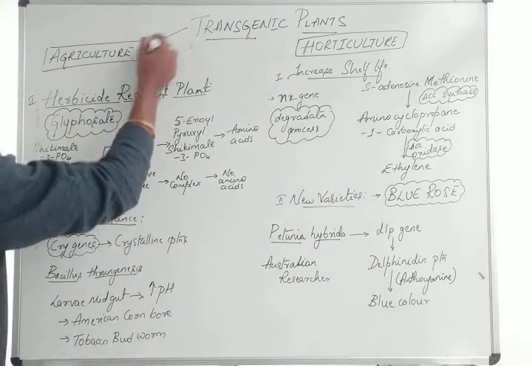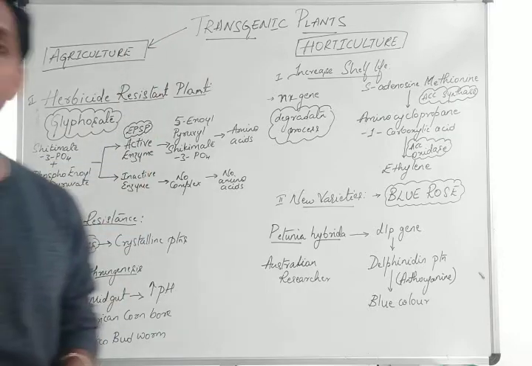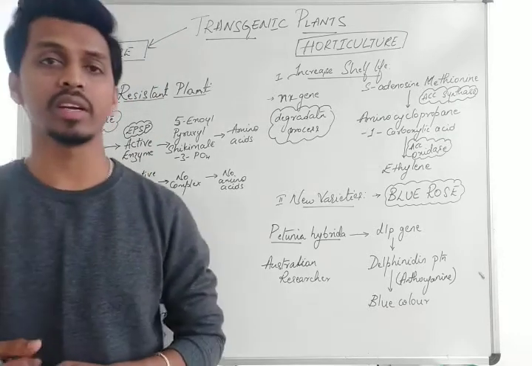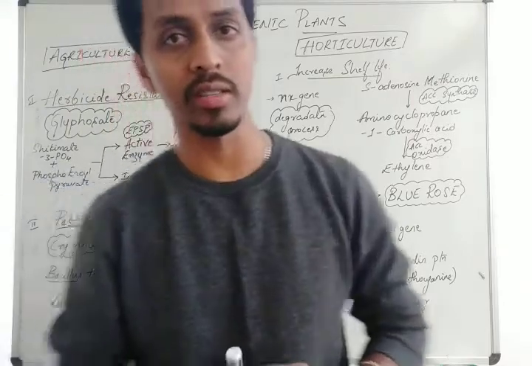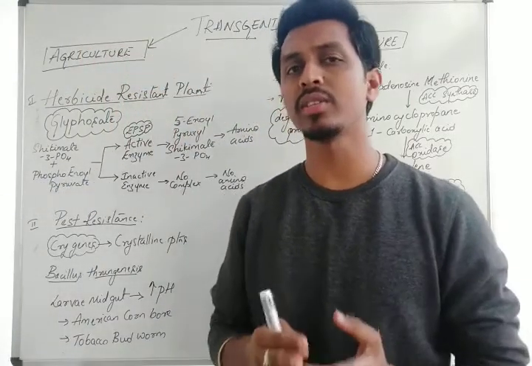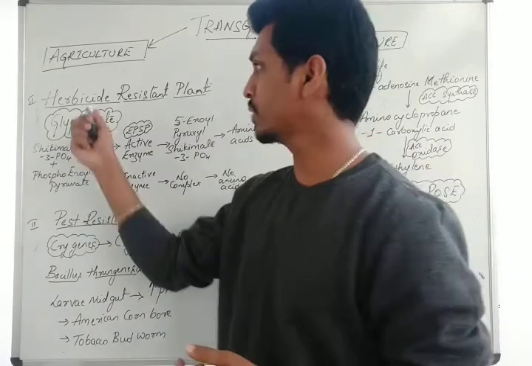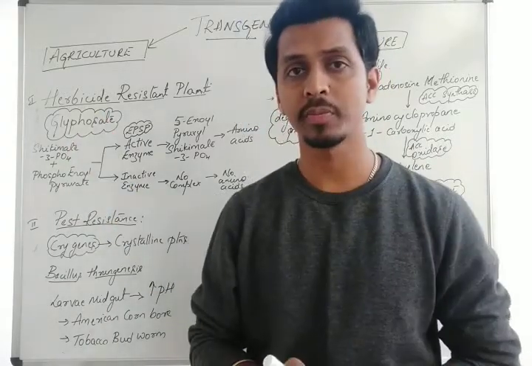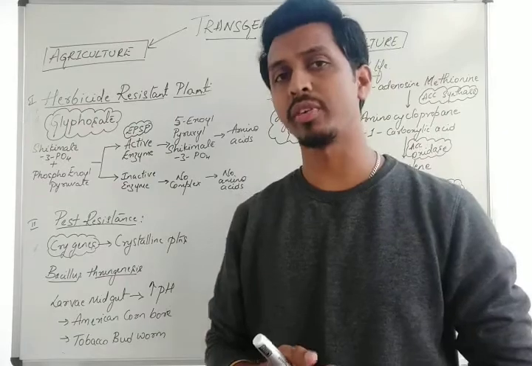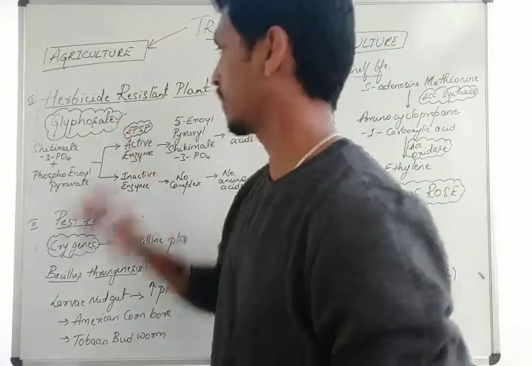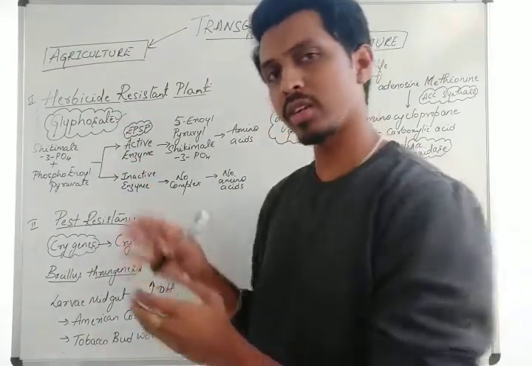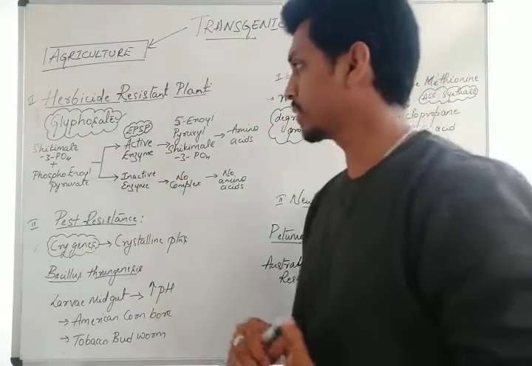Now, transgenic plants with respect to agriculture. Agriculture is a stream where we use agricultural products. In this regard, how can a transgenic plant help in agriculture? We have two important examples here. The first one is the herbicide resistant plant, and one such herbicide we use here is glyphosate. Now let us check what exactly the scheme is here.